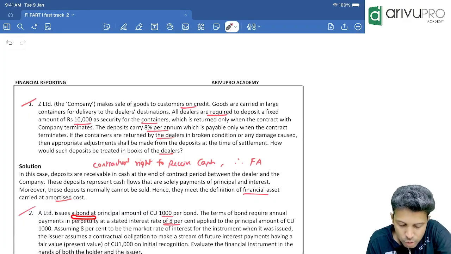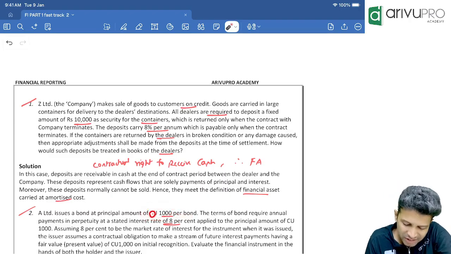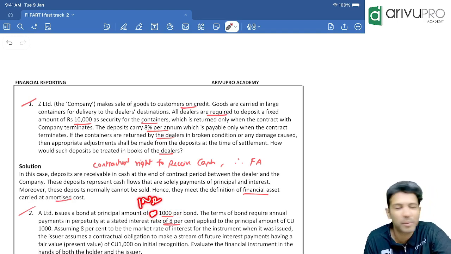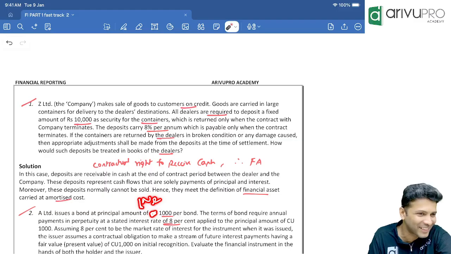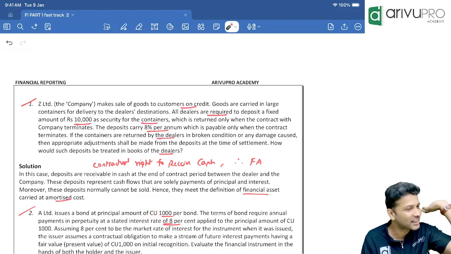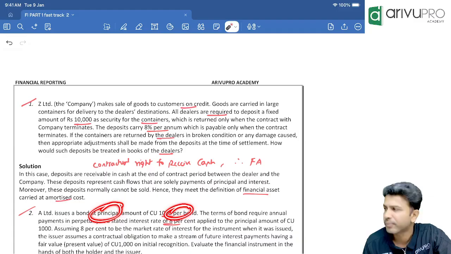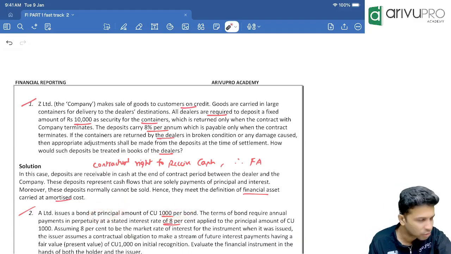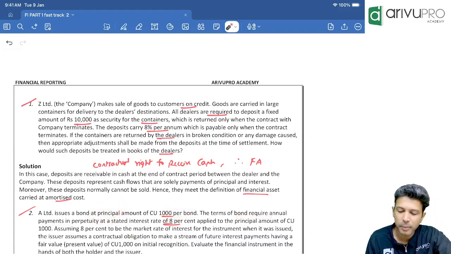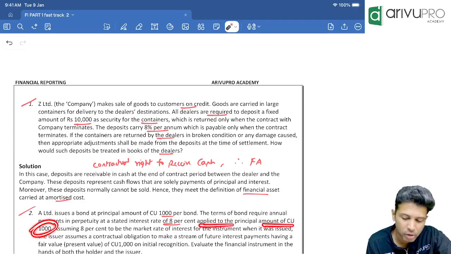A Limited issues a bond for a principal amount of CU 1000 per bond. Actually, CU is currency; it should be INR. Maybe they copy-pasted this from another book and forgot to change the currency. Leave that, we'll take it as 1000 rupees. The terms of the bond require annual payments in perpetuity at a stated interest rate of 8% applied to the principal amount of 1000.